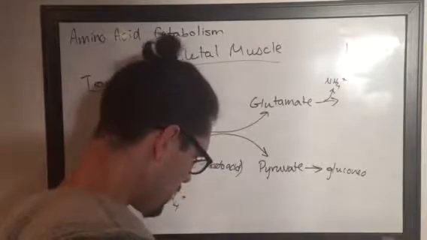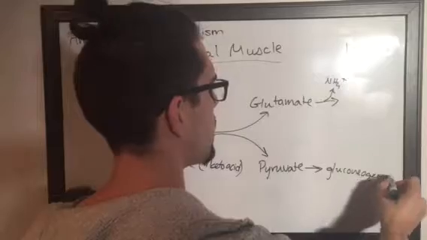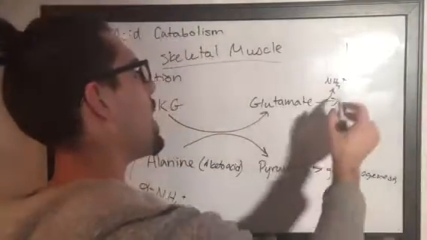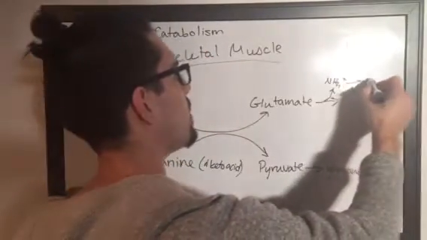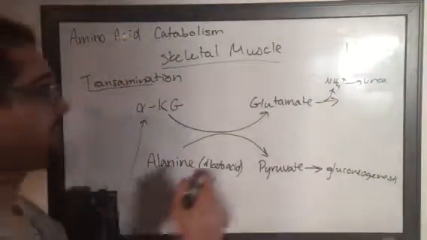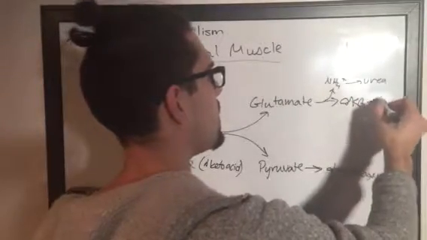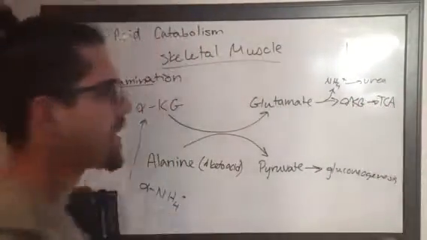It is gluconeogenesis. Bam. This NH4 is going to go to the urea cycle. Once we lose NH4, again, we've got that alpha-ketoglutarate, which is going to go to the TCA cycle, tricarboxylic acid cycle.